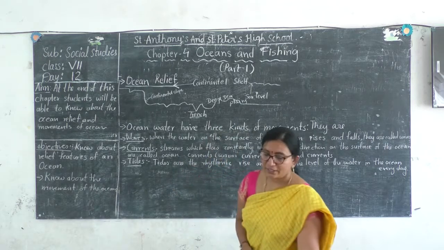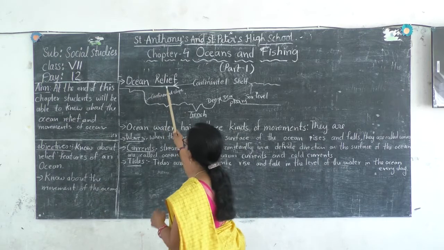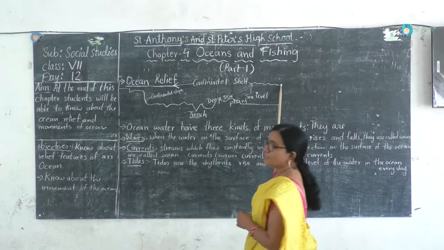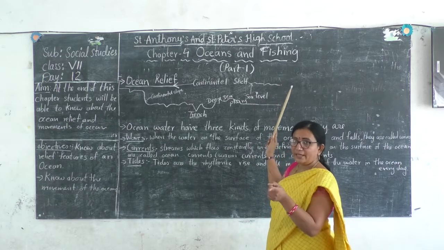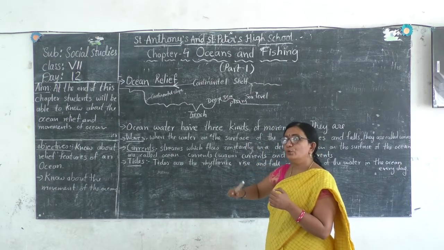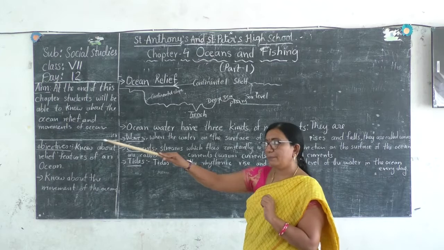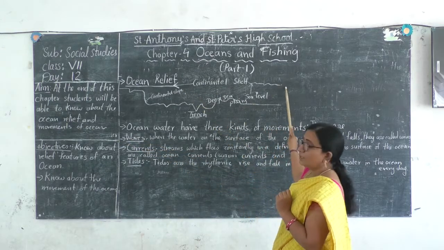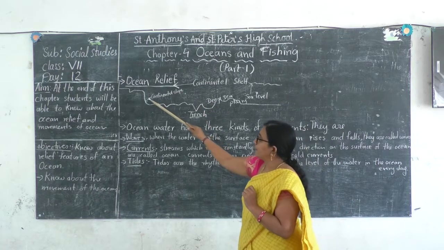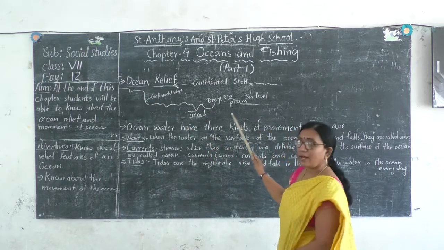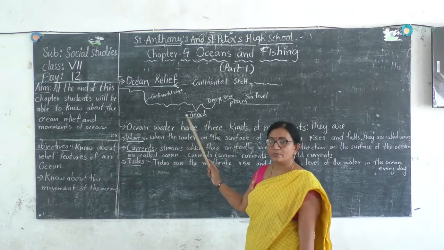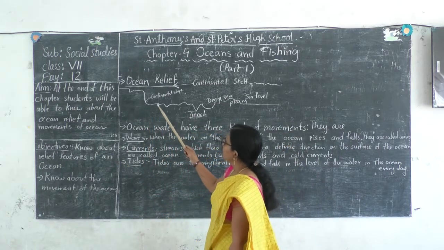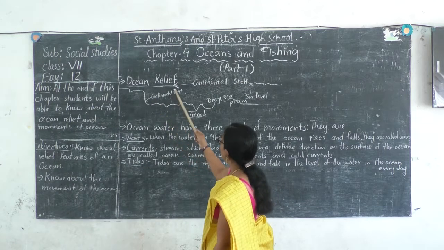You can observe here the ocean relief. This is the upper part of the ocean which is visible to our naked eyes. When we have a view from the beach of the complete sea, this is the upper part of the ocean. But it is not the same at the bottom of the ocean. What are the different landforms inside the ocean? Let us find out.